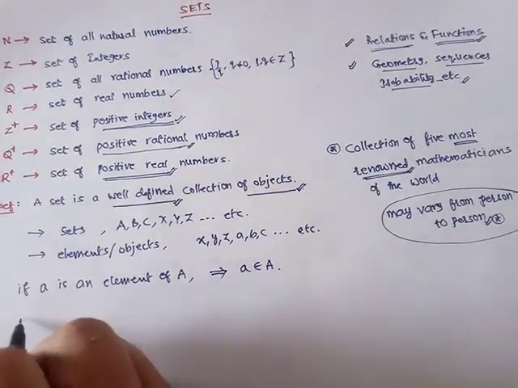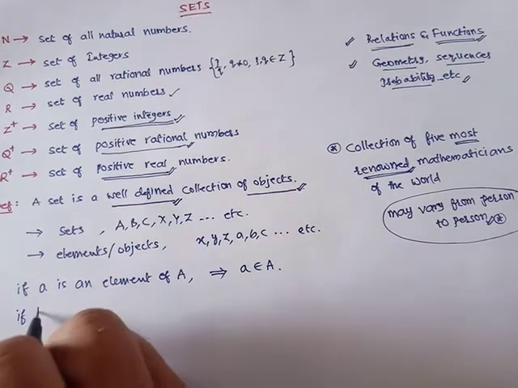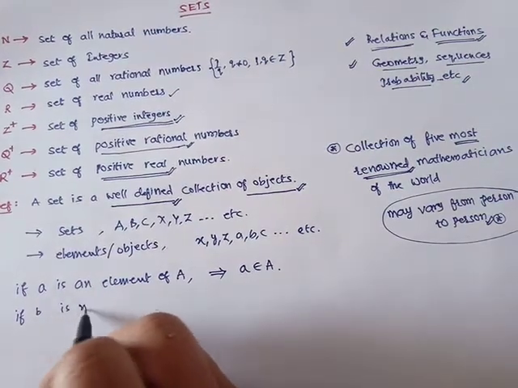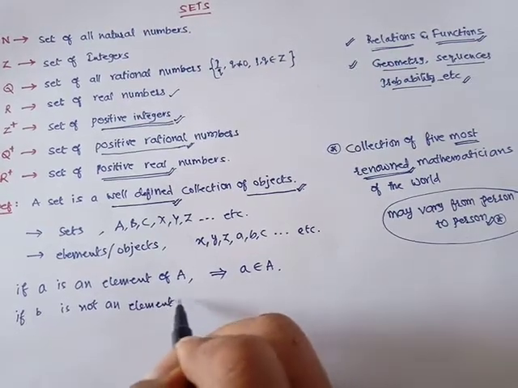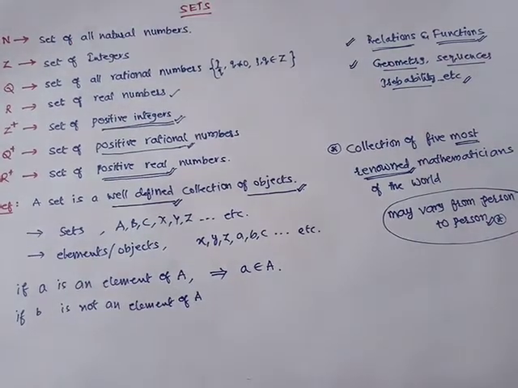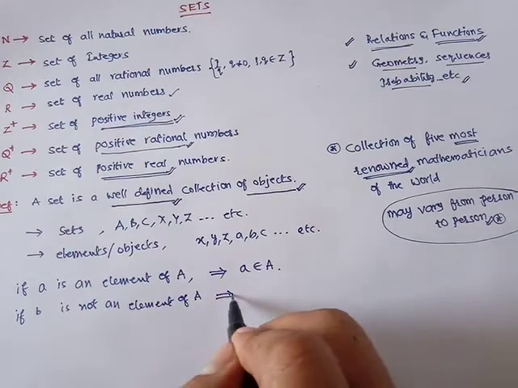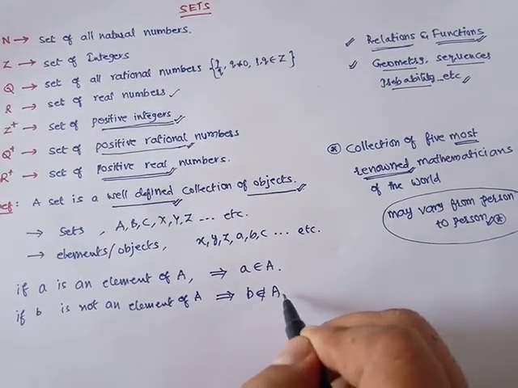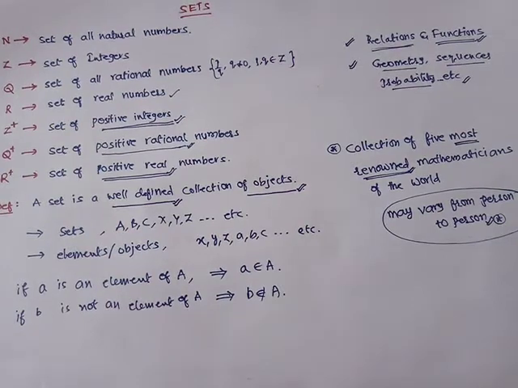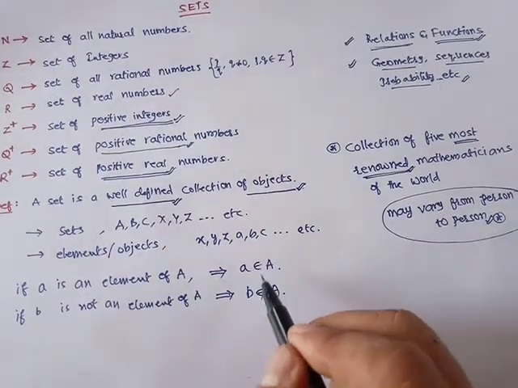In the same way, if b is not an element of set A, if it is not present, then it is taken as b does not belong to set A. So these terms, belongs to and does not belong to, are very important.